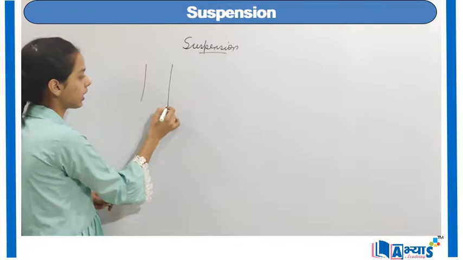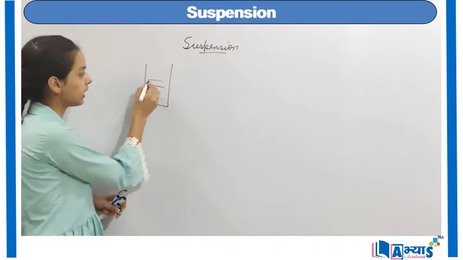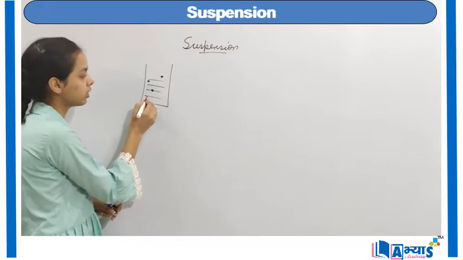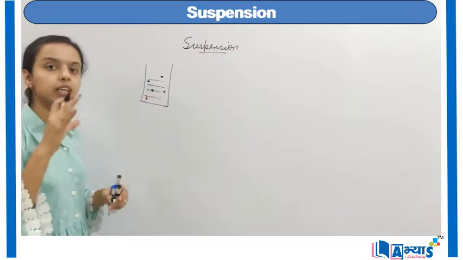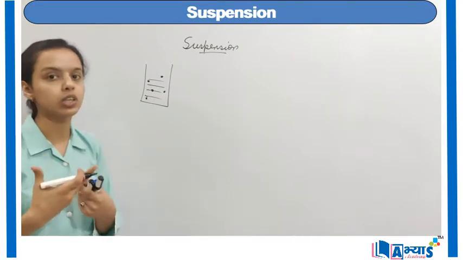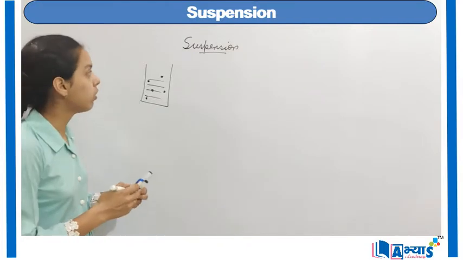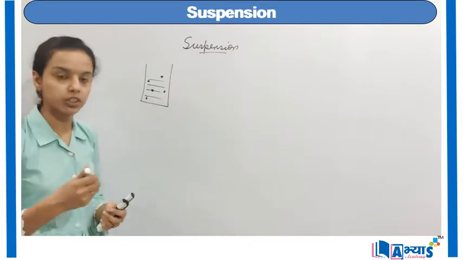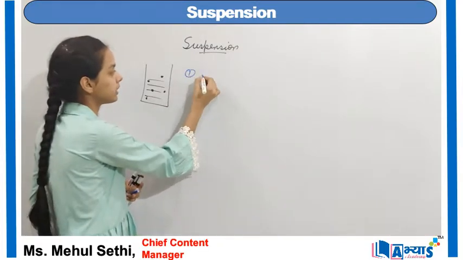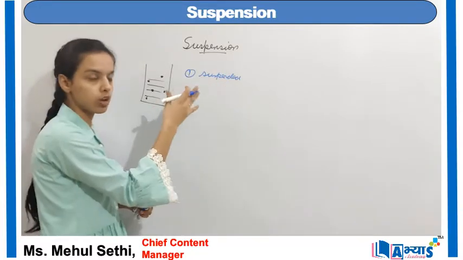So this is the case of a solution in which I have the solvent particles, and somewhere here I can find the solute particles. That means they remain suspended over the solvent. They do not mix into the solvent, as was the case in the true solution. So now let us look at the properties of suspension. The first property is that they remain suspended throughout the solvent.